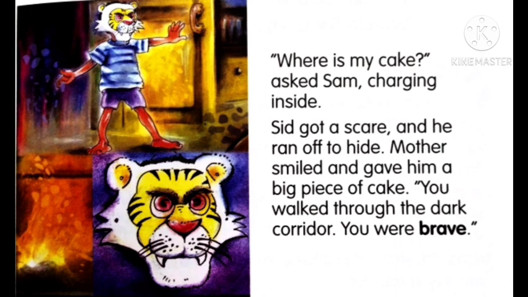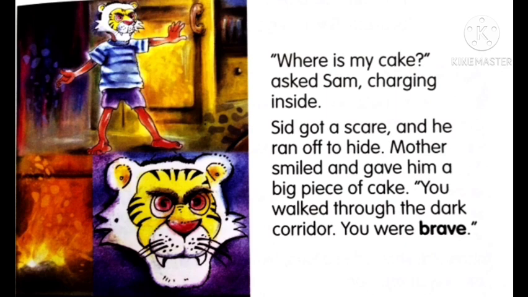Sid got scared and he ran off to hide. Mother smiled and gave him a big piece of cake. "You walked through the dark corridor? You were brave." Now, why do you think Sid got scared? Do you know the reason, children? Yes, it might be because of the mask. Sid, by seeing Sam in the mask of a tiger, got scared and he ran off and hid.